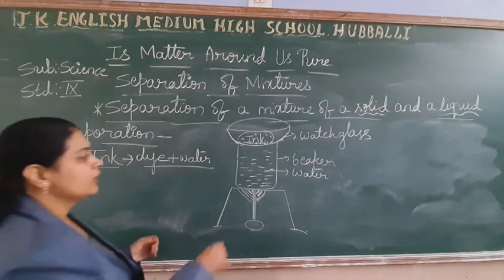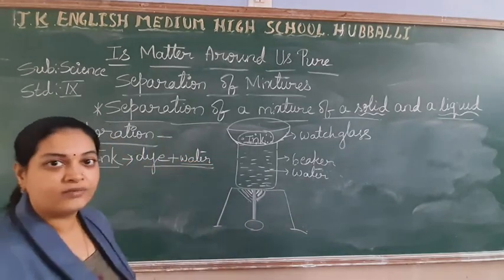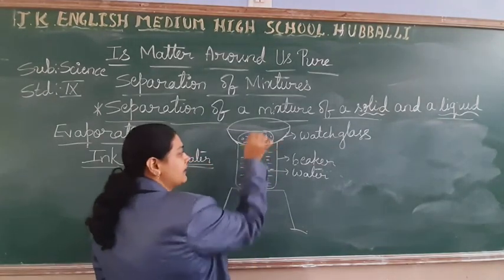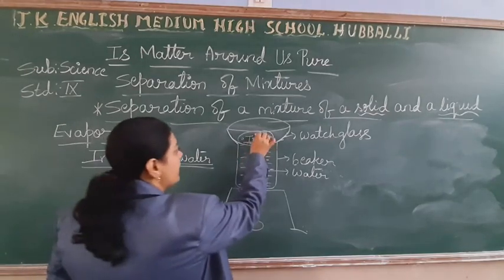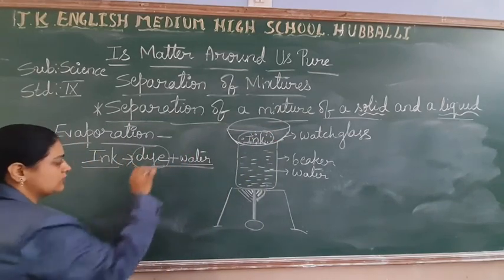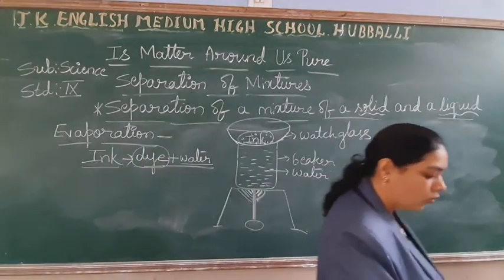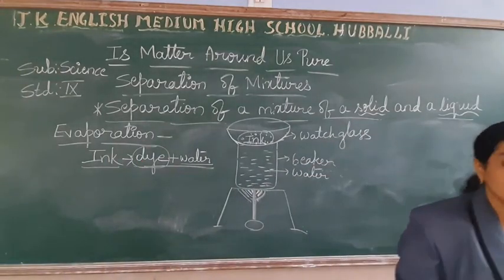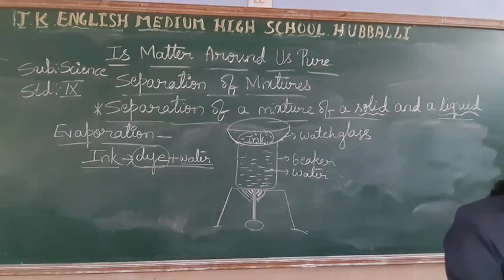What you have done? You have arranged all this. Now you are going to evaporate this water which is present in this dye. Right? So as the water evaporates from this ink, what is remaining in the watch glass, students? The dye, the color is remaining in the watch glass. So to separate the dyes, to separate the colors from the water, this method is used.